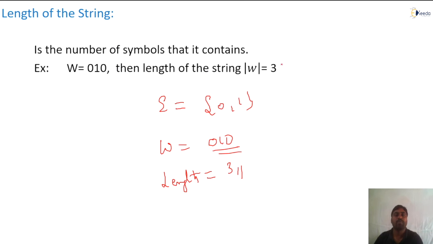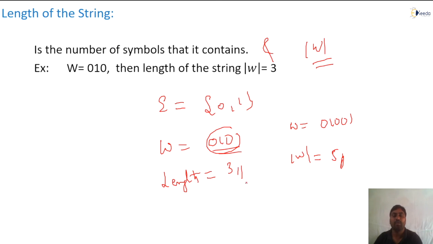Please do understand, it is denoted by mod W. The length of the string is denoted by mod W, which indicates the number of symbols within it. Are you getting my point? So how many symbols are there? 3. The length of the string is 3. Suppose I take W equal to 0 1 0 1 0 1. Now the length of W equals how many? 1 2 3 4 5. Yes or no? 5 only? Yes, 5. That you have to understand.